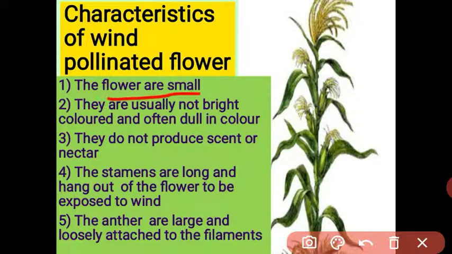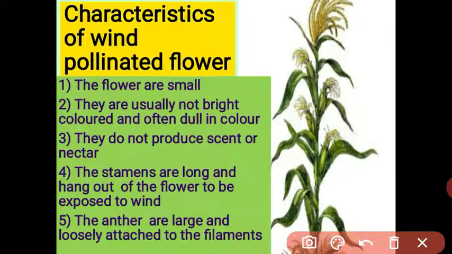The flowers are very small. They are usually not bright in color. They are dull in color. They do not produce scent and nectar. Why? There is no need to attract the wind towards it, unlike attracting the insect towards it. In the last point, we studied the insect pollinated flower, which contains some characteristics to attract the insect. But in the wind pollinated flower, there is no need for the flower to be large and bright in color, or to produce scent or nectar.